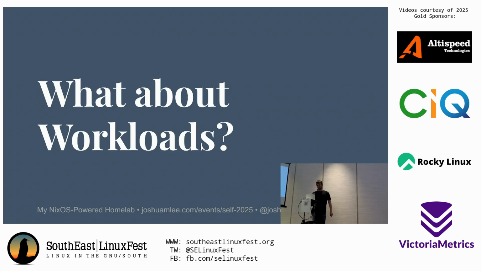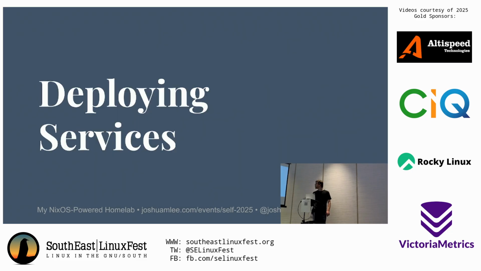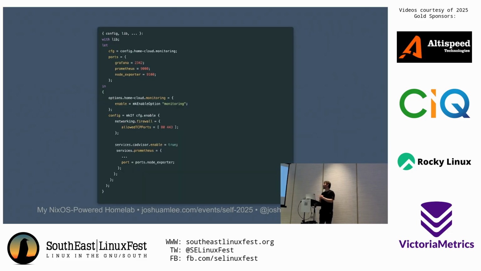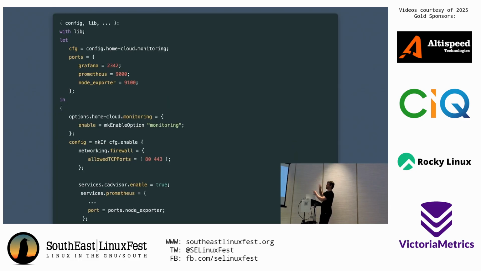All right, so what about workloads? Oops. So NixOS is, oh, that's really hard to read. Did I make it? Okay, that's a little better, hopefully. So NixOS, one of the really cool things about it is it comes with not just every package under the sun, but also a ton of really easily configurable services based on those packages.